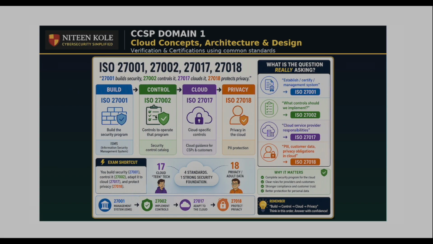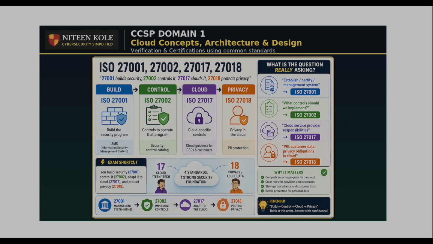Now let's go to ISO 27002, control security. Once the house is built, you need security controls. ISO 27002 provides guidance on security controls organizations should implement. Whenever the exam asks which control should we implement, think ISO 27002. Memory trick is 27002 controls the house.